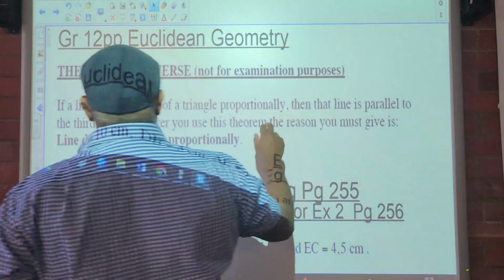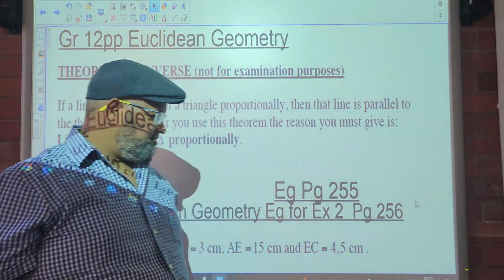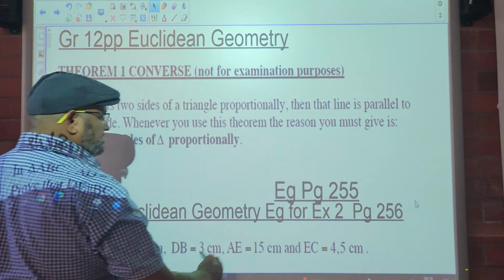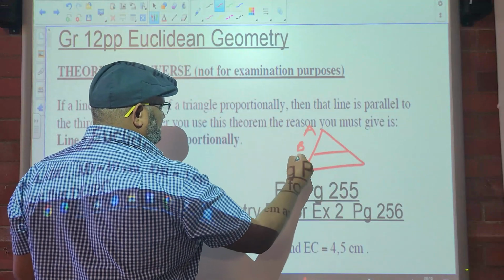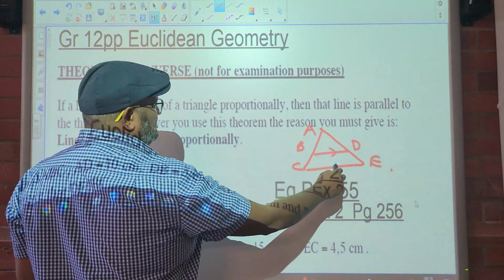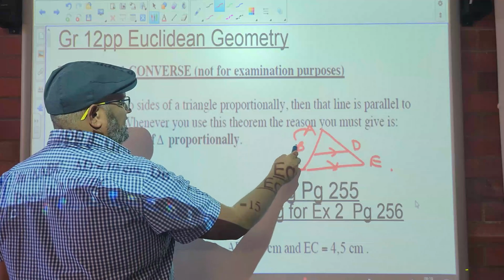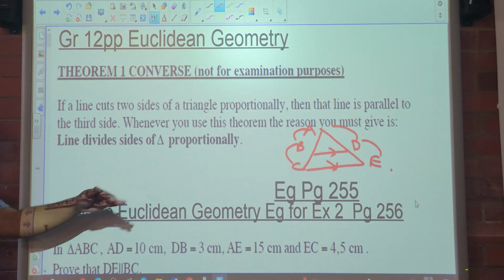Okay, so we're looking at theorem 1, the converse. This is not for examination purposes. The proof of this theorem is not for examination purposes. The theorem says we have to prove that we've got A, B, C, D and E. If those lines are parallel, then AB over BC is equal to AD over DB. That's the only proof for this one you need to know.